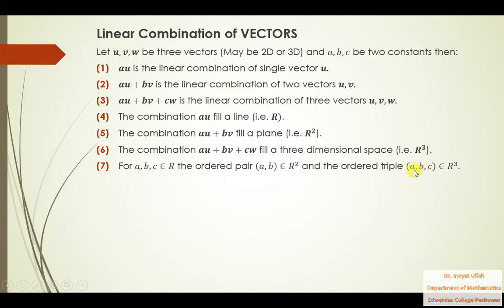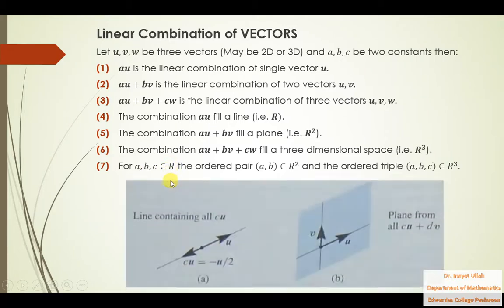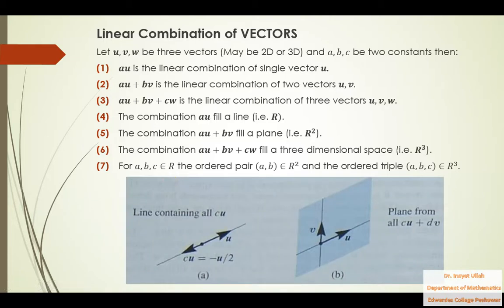Ordered triples lie in a space, ordered pairs lie in a plane, and the numbers lie on the real line. Remember that. So that is the second one. Just look at this thing.